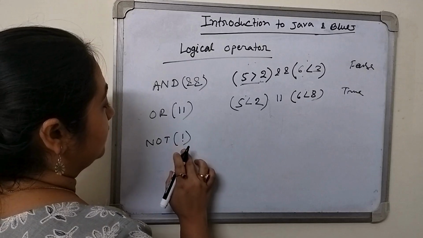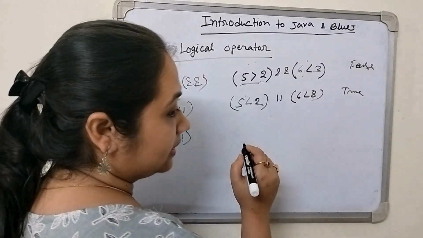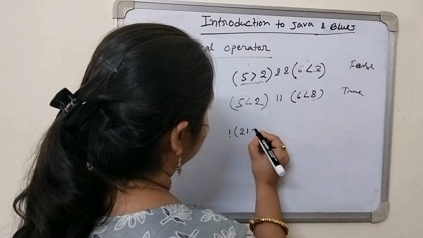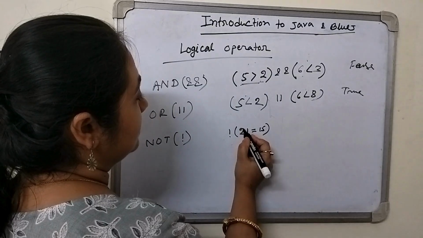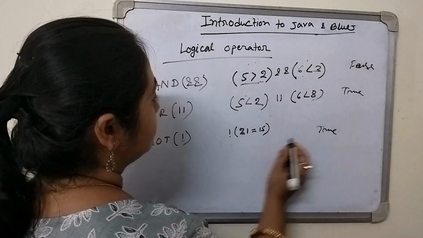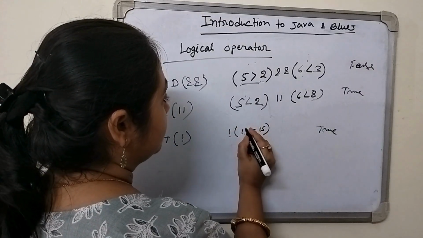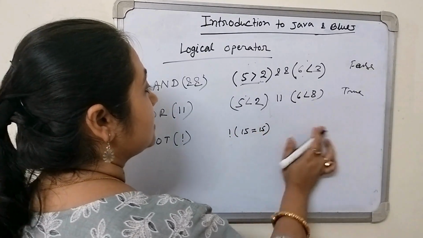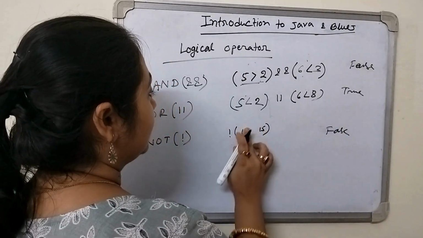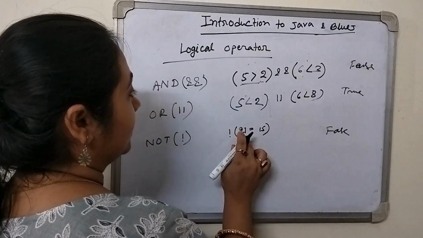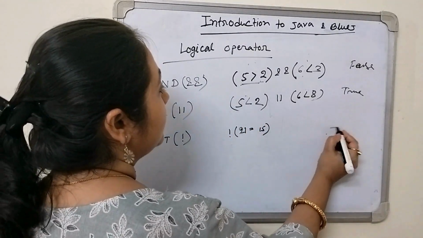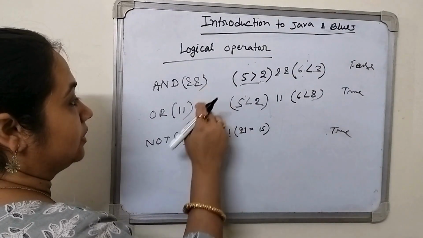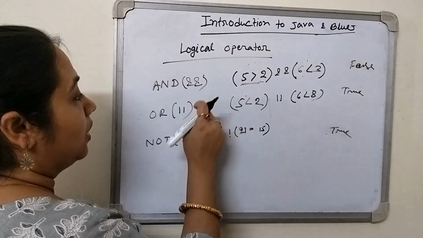Next is not equal to. So what will be the result? Suppose 21 not equal to 15, that means 21 is not equal to 15, so it will show the result true. But if 15 equals 15, it is true, but it is written not equal to, that means it is not true, so this is known as false. But if 15 is not equal to 21, the result will show true. So these are the logical operators: and, or, and not.